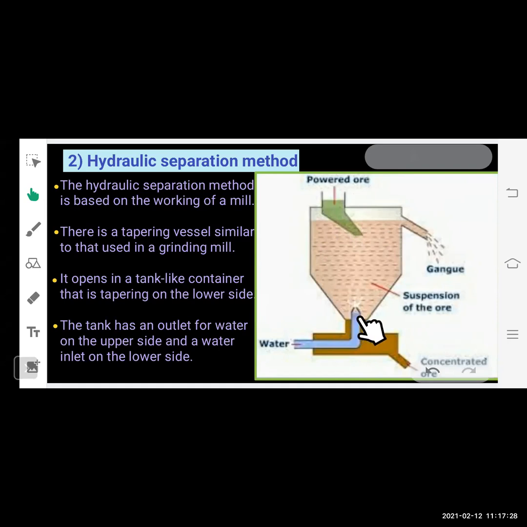The tank has an outlet for water, from which water can come outside the container, and from the lower side there is an inlet of water. From the lower side the water is supplied into the container.